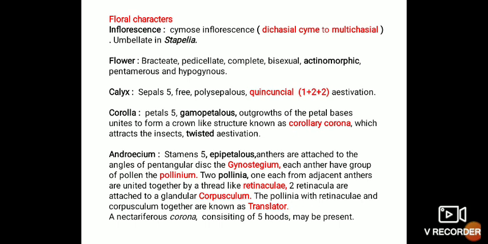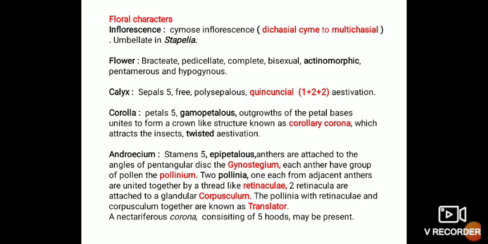Coming to floral characters, the inflorescence is cymose, mostly dichasial to multichasial cyme, and in Stapelia it is an umbellate inflorescence. The flower is bracteate, pedicellate, complete, bisexual, actinomorphic, pentamerous and hypogynous in nature. The calyx has 5 sepals, free, polysepalous. They show quincuncial aestivation, with one sepal twisted in nature, two sepals completely inside, and 2 sepals with the edges completely outside.